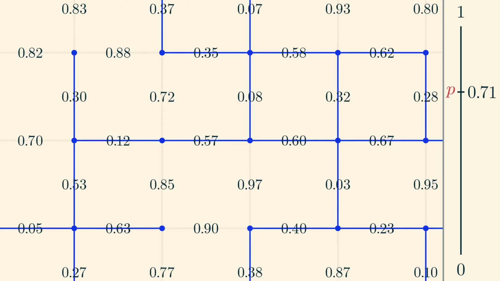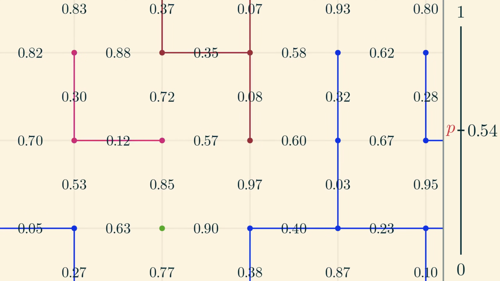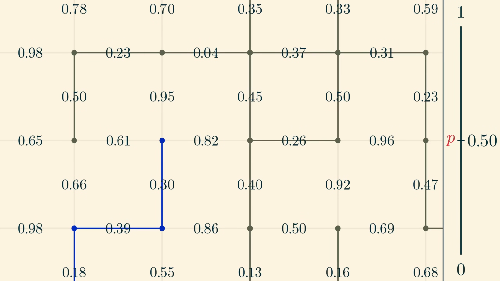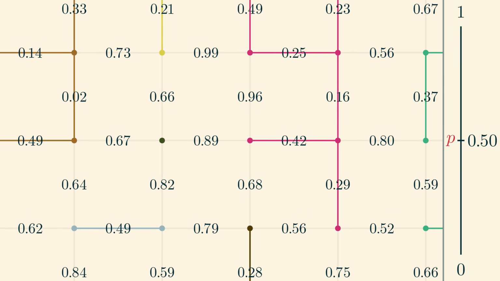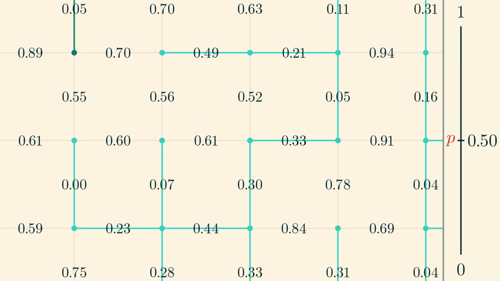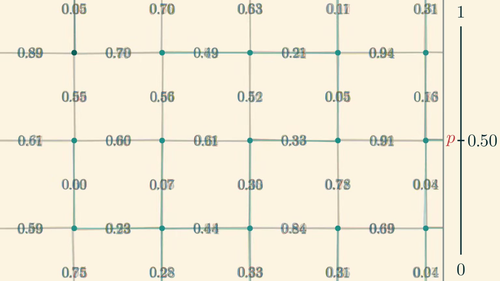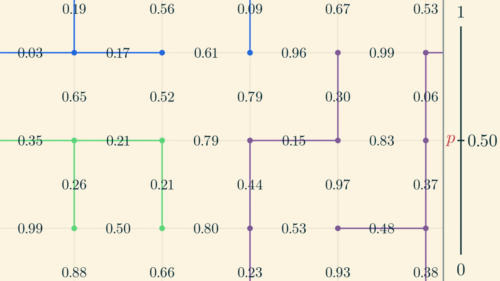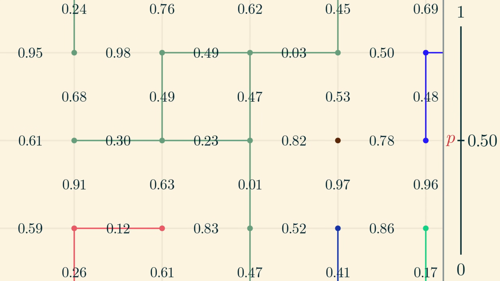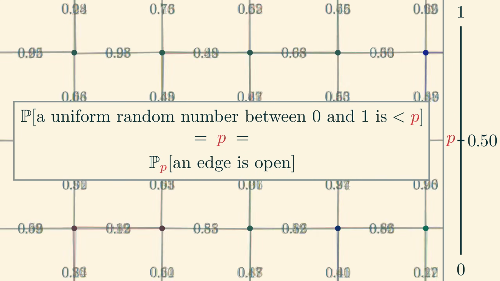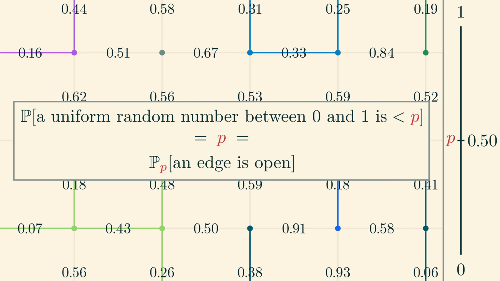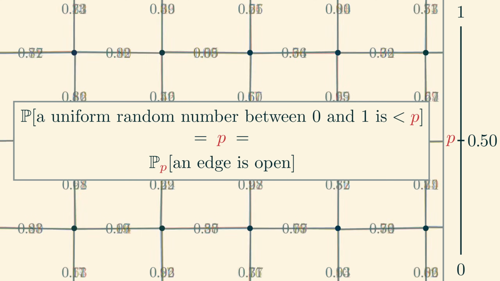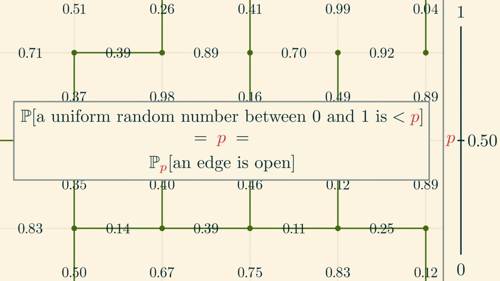If we fix a particular value of p, and only consider the graph we obtain at that parameter, then this random process is identical to the Bernoulli percolation with parameter p. Indeed, in this process, each potential edge gets a random number between 0 and 1, and the edge is open in the graph exactly when the random number is less than p. This happens with probability p. In other words, the probability that any given edge is open is p, exactly what we had before.